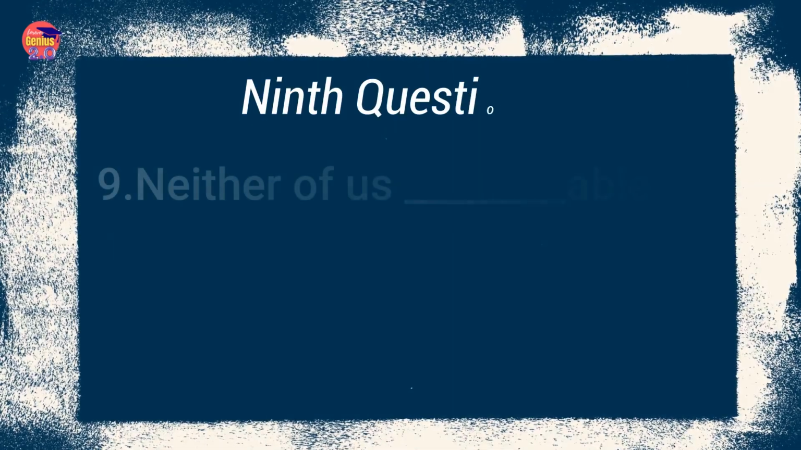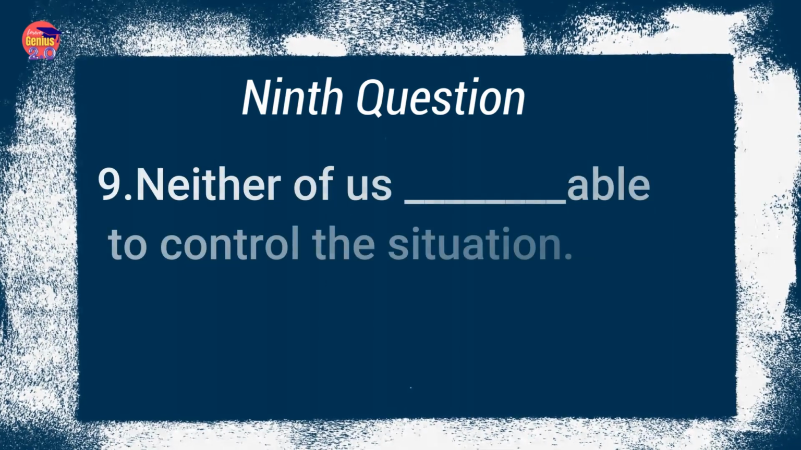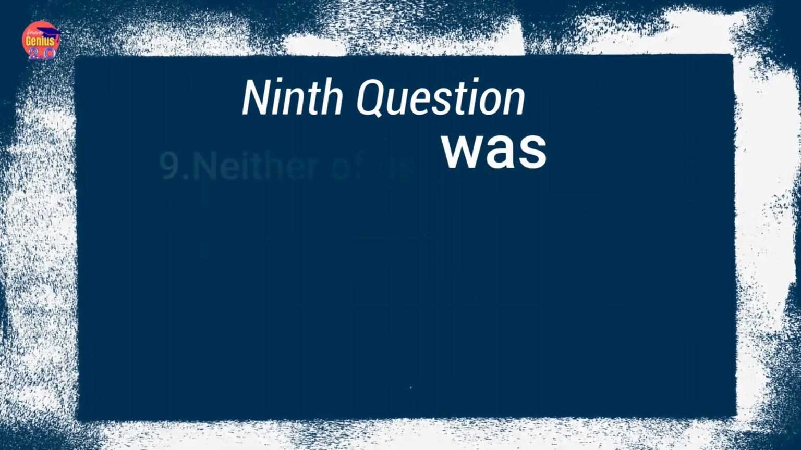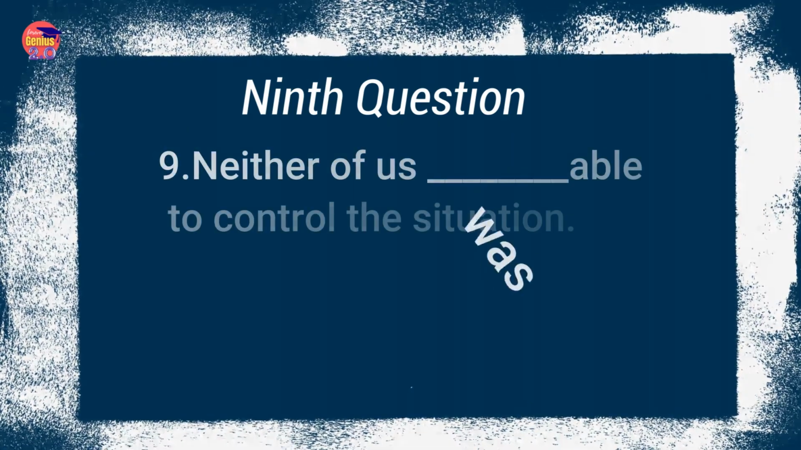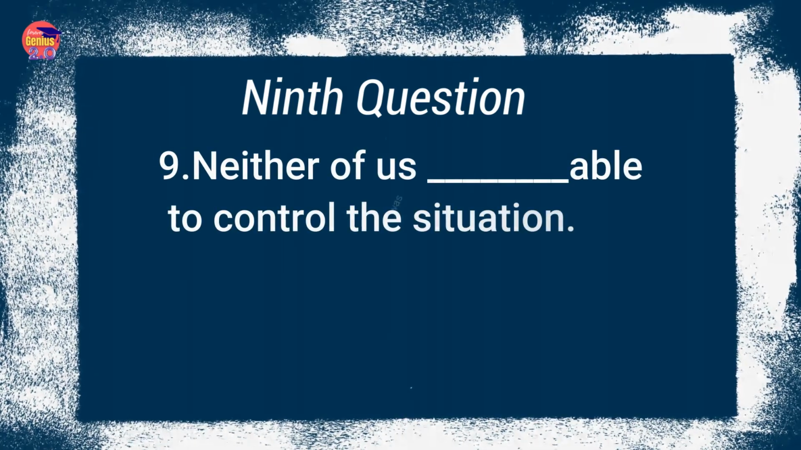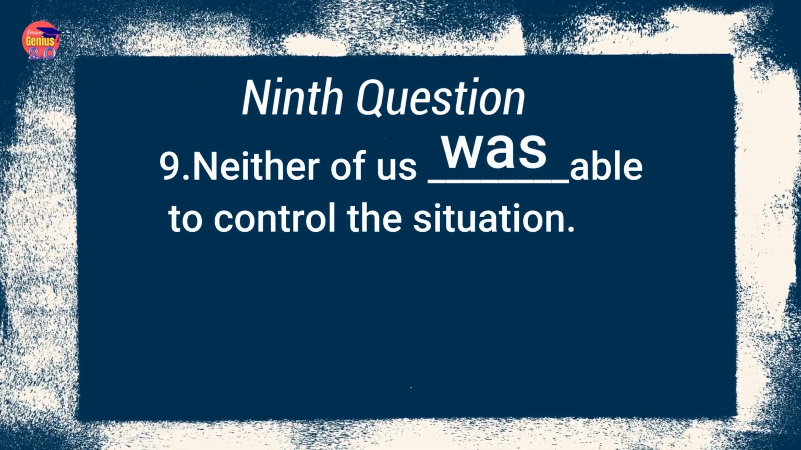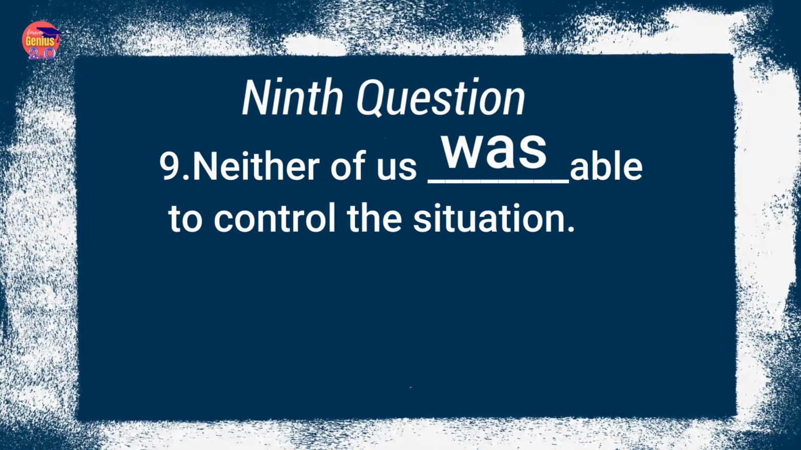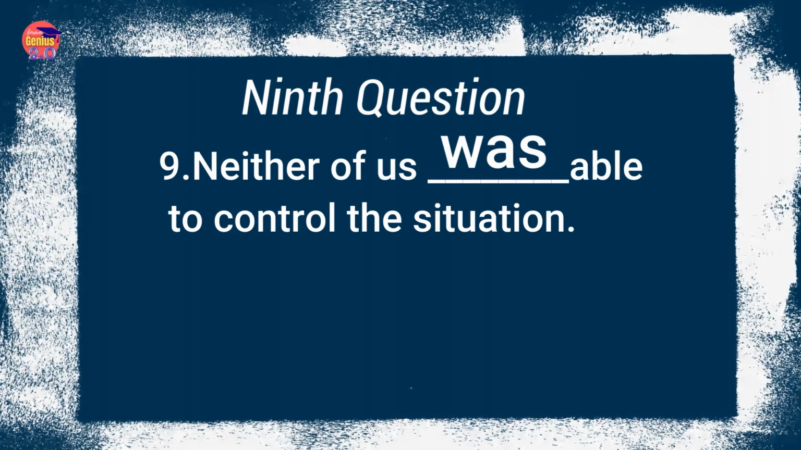Neither of us dash able to control the situation. Options are was, were, are. The correct option is was. Here the subject is singular. How? Let me explain. Neither of us means here we are talking about each and every individual. Means not a single person was able to control the situation. So every person is identified here as singular. That's why the correct option is was.